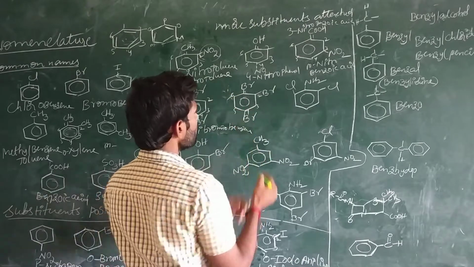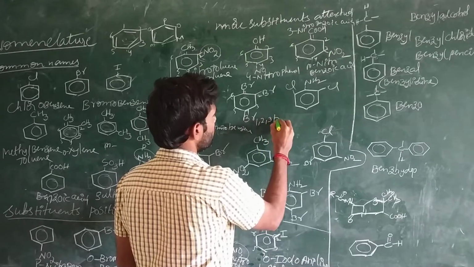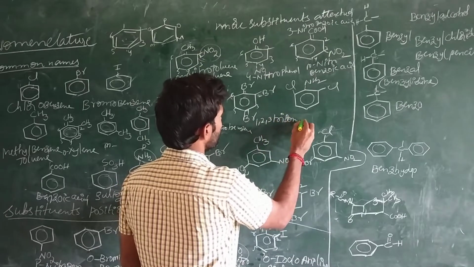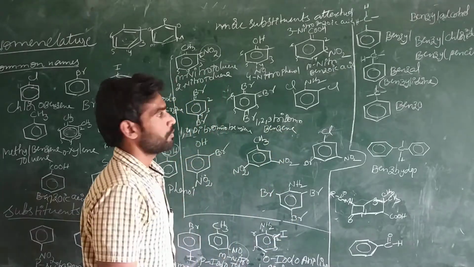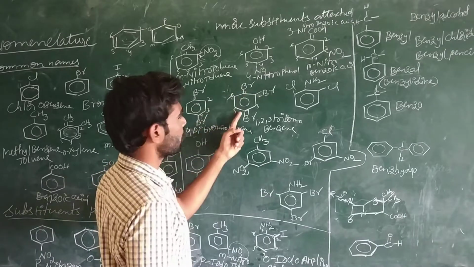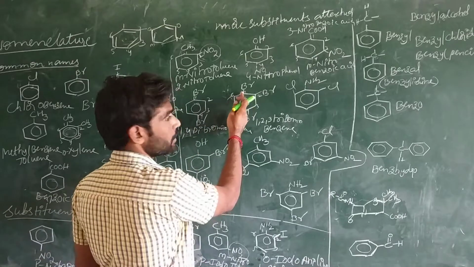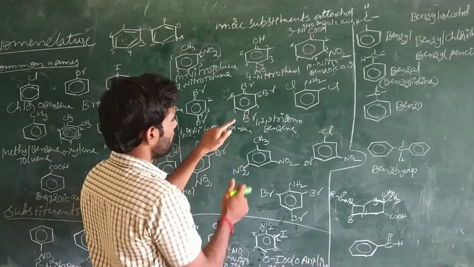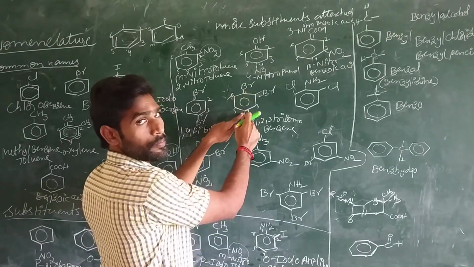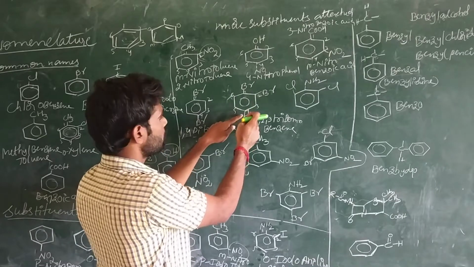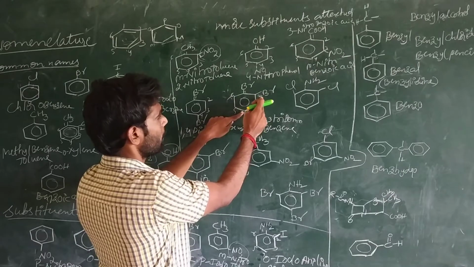In this case, this one is 1,2,4-tribromobenzene. We should not give the numbering in the anti-clockwise direction, because the substituents would get higher numbers. If you give the anti-clockwise direction 1, 2, 3, 4, this bromine gets the fourth position either way, clockwise or anti-clockwise. But this other bromine gets the sixth position.